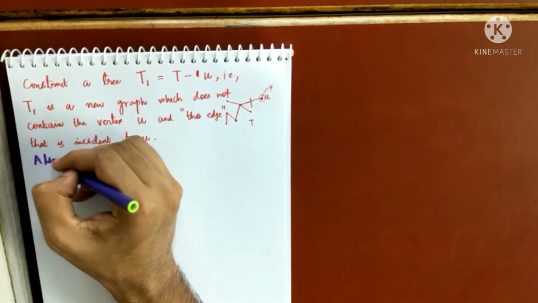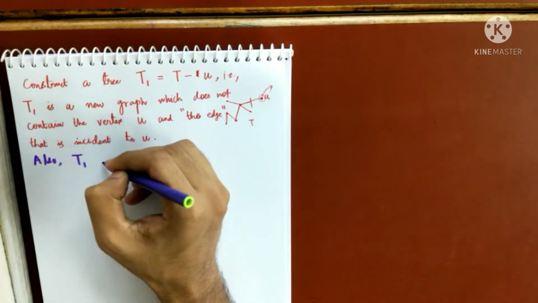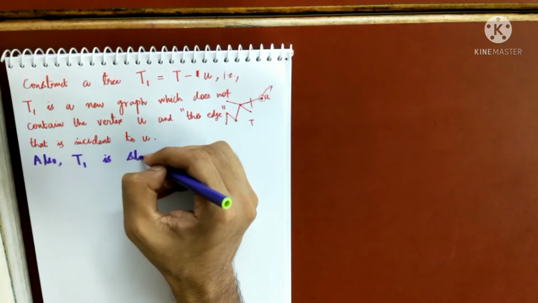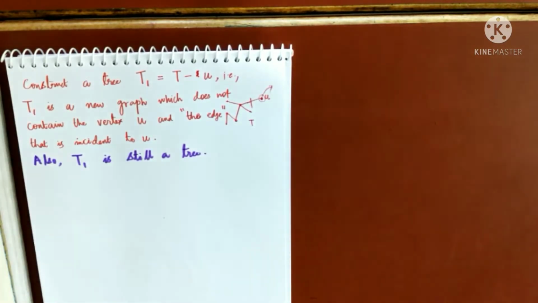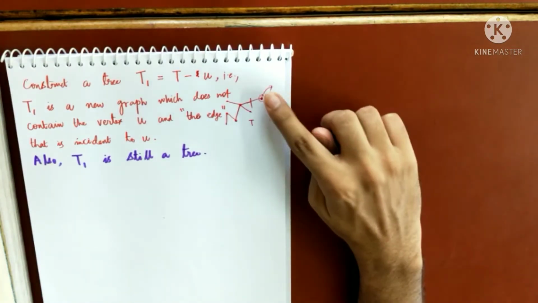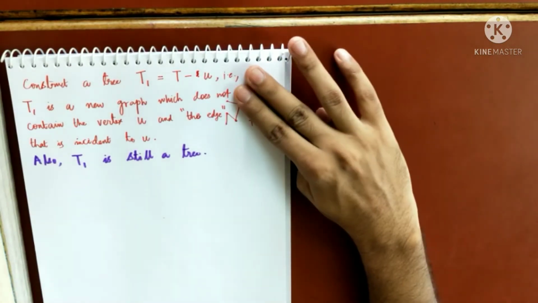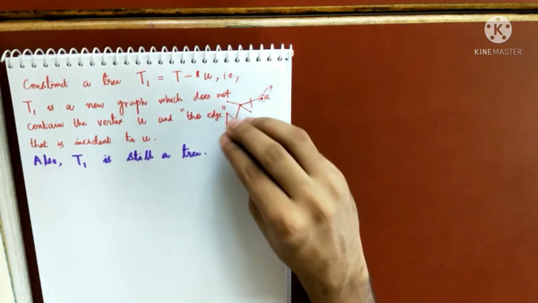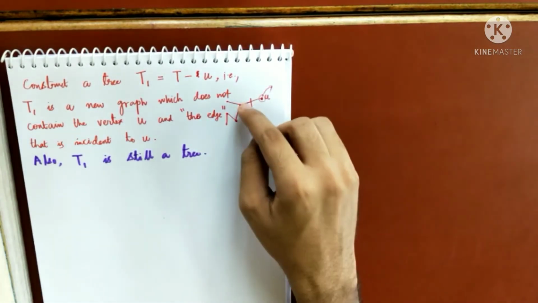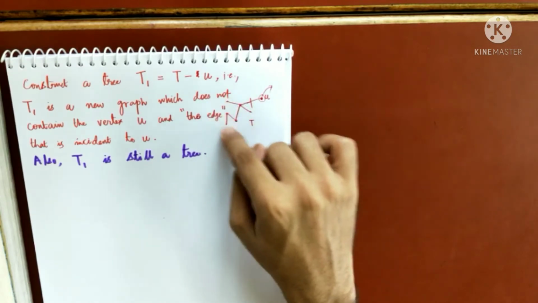Also, T1 is still a tree. That is very obvious. It is still connected because I have removed this vertex U, but all these vertices are still vertices of T, so they are connected because T is a tree.